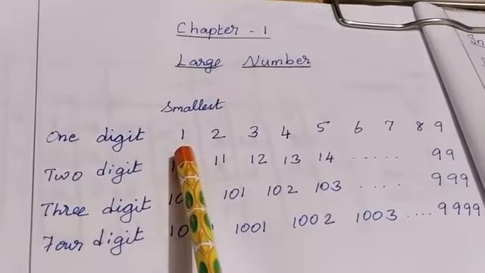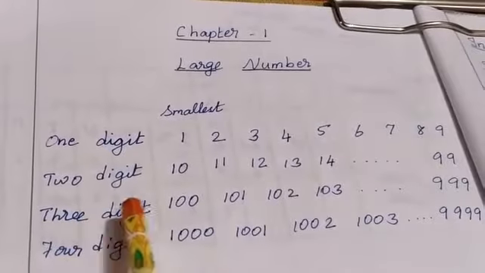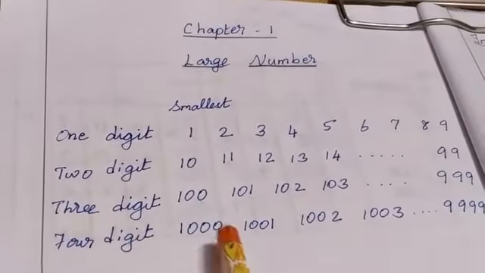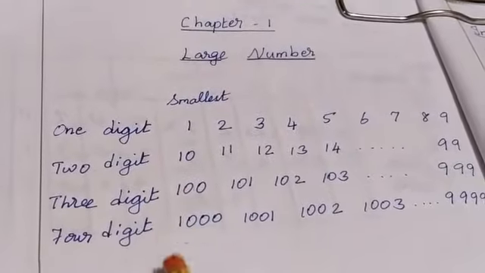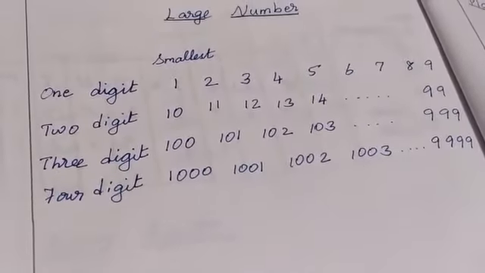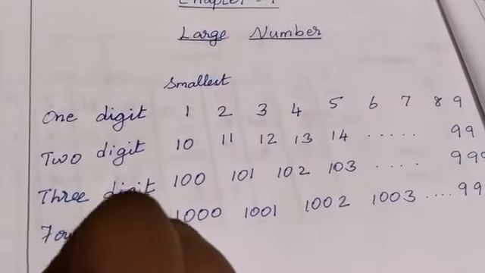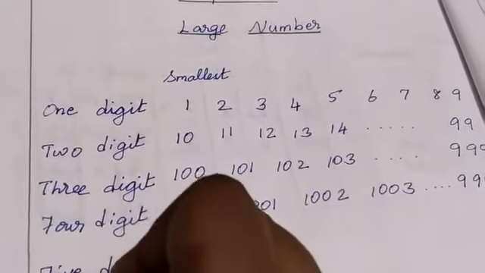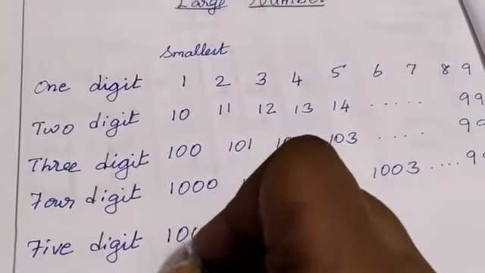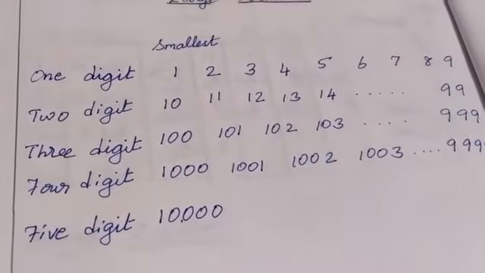One digit means only 1 alone is written. Two digit means 1, 0, 10. Three digit means 1, 0, 0, 100. Four digit means 1, 0, 0, 0, 1000. The smallest number means the first digit should be 1, and the remaining are 0. From this we may write the 5 digit number also. The smallest 5 digit number is 1 followed by 0, 0, 0, 0. That means 10,000. It's the smallest 5 digit number.